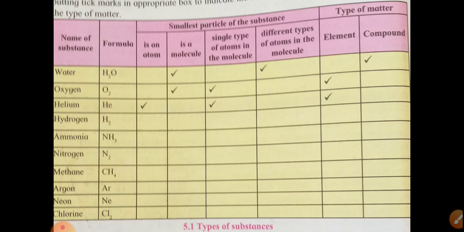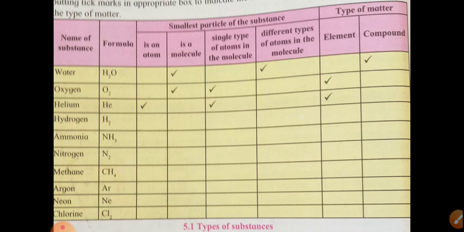So remember, atom is the smallest particle of the element, or atom is the smallest particle of matter, and molecule is formed by two or more similar or different atoms joined together, and compounds are formed by two or more different elements in a definite proportion, chemically combined to form compounds.